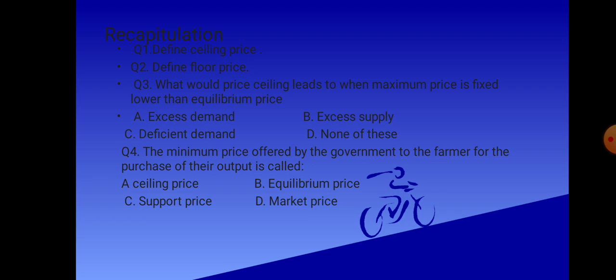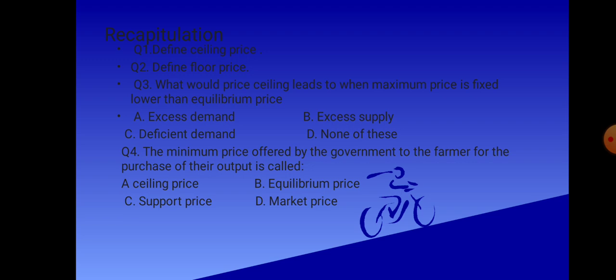Now, questions for recapitulation. Define ceiling price. It is the maximum limit that the seller can charge from the buyer. Often government fix this price lower than equilibrium price. Next question, define floor price. It is the minimum price that is fixed by the government for the product above equilibrium price.